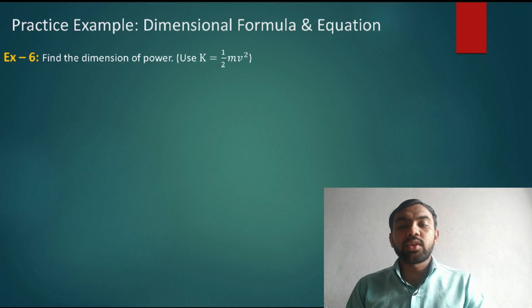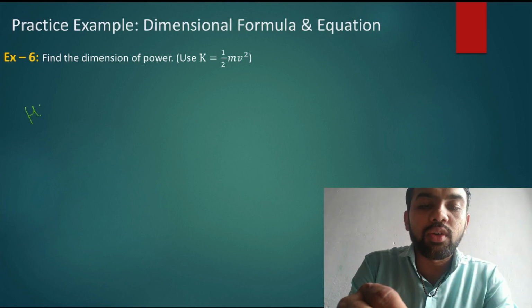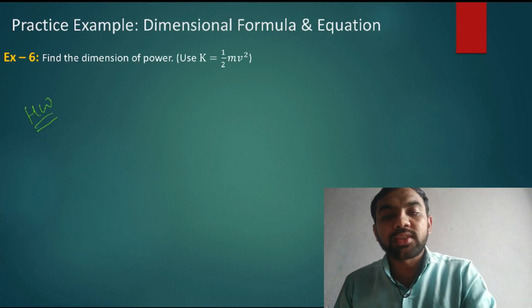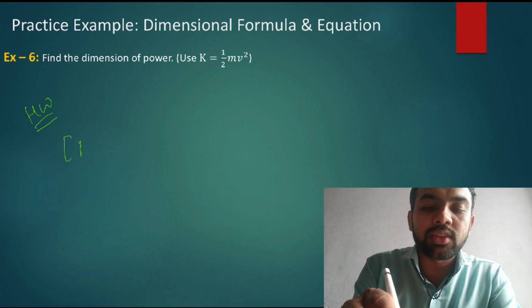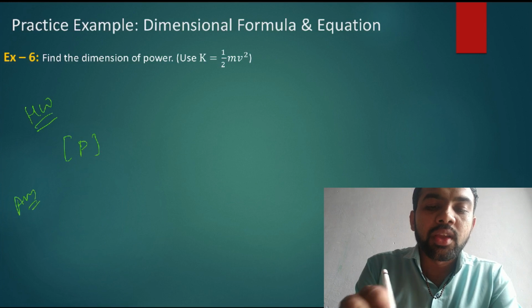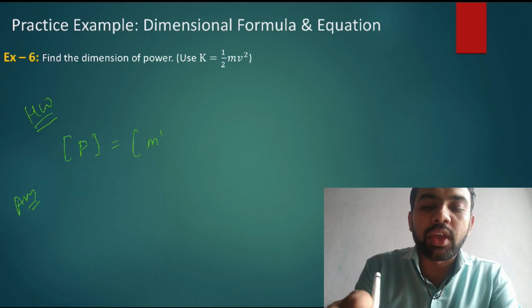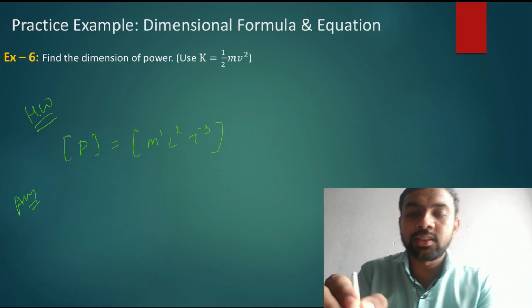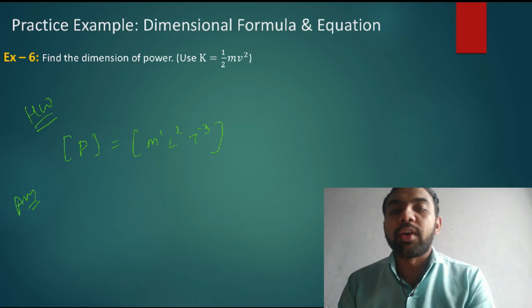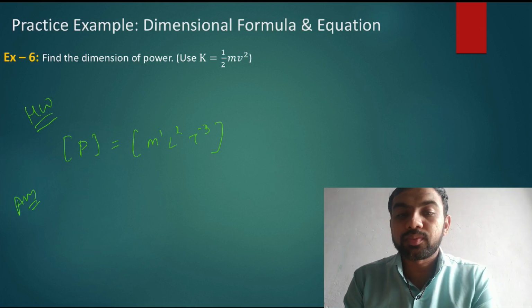Now let's come to the next one. This one, power, is homework. First try to solve this example by yourself. After calculating, you will get this answer. I am writing the answer directly. The dimension of power is equal to M1 L2 T minus 3. This is the dimensional formula of power. Okay, it is homework. Next one.